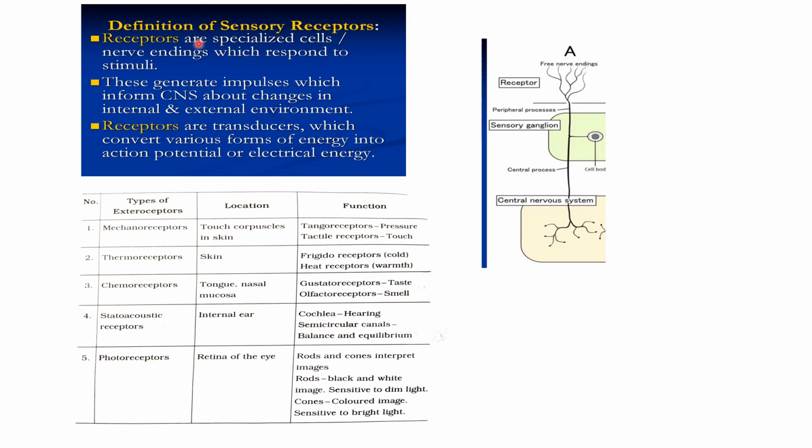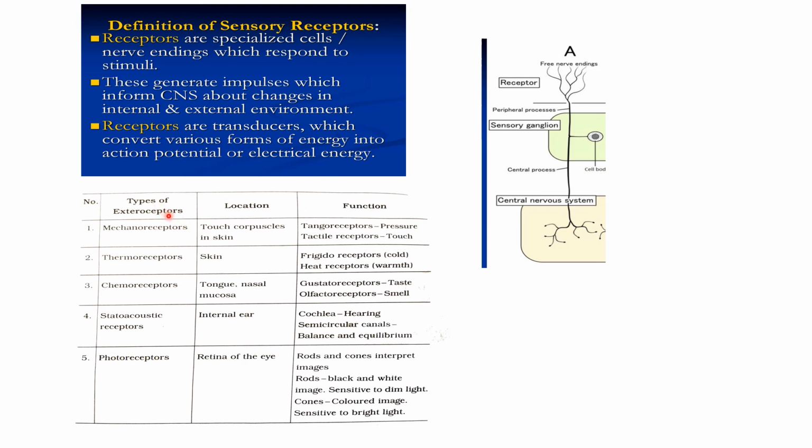Now let's see something about sensory receptors. These receptors are specialized cells or nerve endings which respond to stimuli. These are the receptors through which the neurons transmit impulses to the central nervous system. The generated impulse informs the CNS about changes in the internal and external environment. Receptors are transducers which convert various forms of energy into action potential or electrical energy, as we saw earlier.